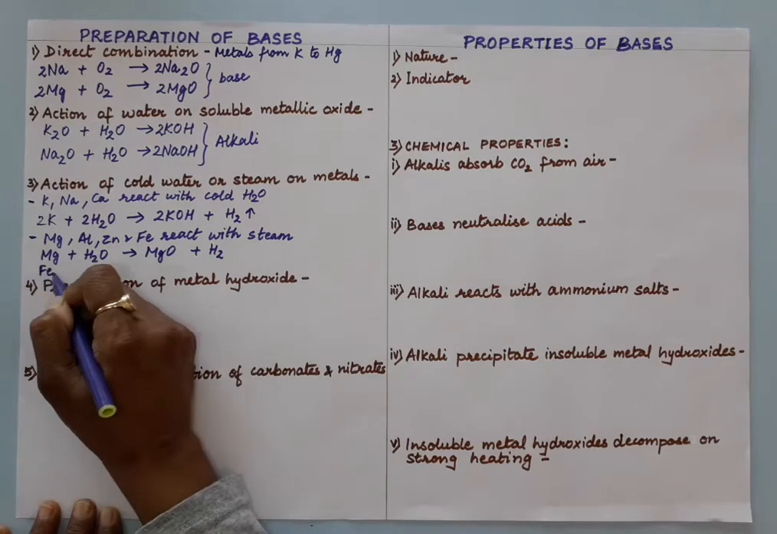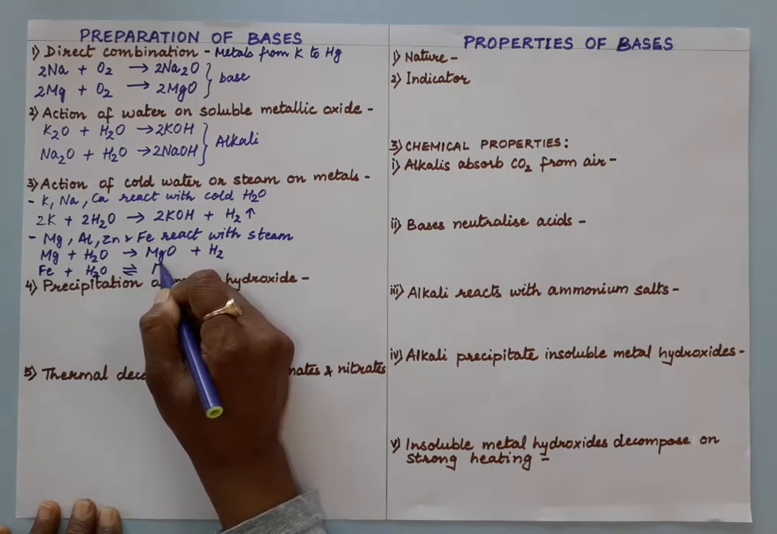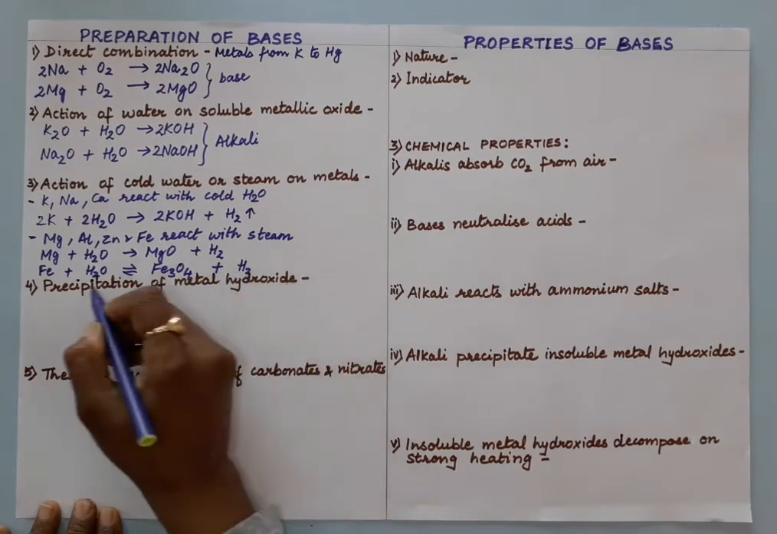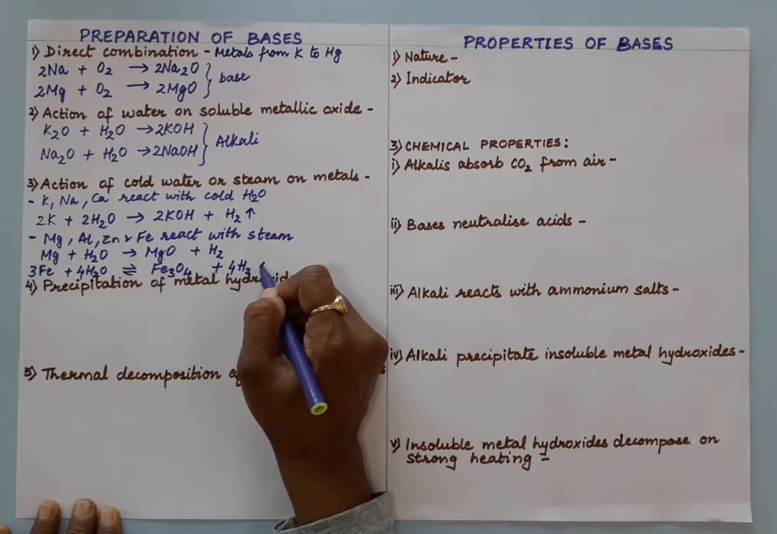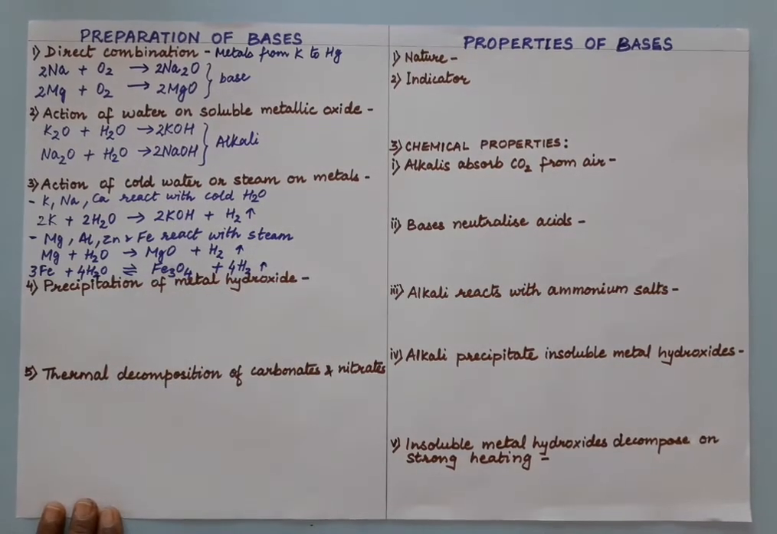Iron has a very specific reaction. When iron reacts with steam, it shows a reversible reaction and forms triferric tetraoxide, and hydrogen gas is liberated. Let us balance this. So these are the reactions with steam. These metal oxides and hydroxides are all bases.